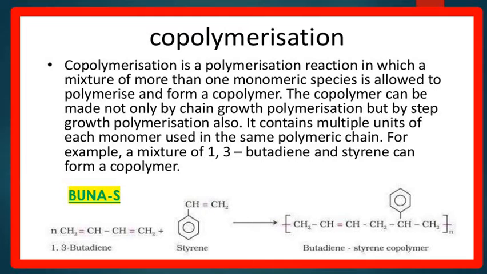Buna-S is an elastomer which is a copolymer of styrene and butadiene, and its trade name is SBR, styrene butadiene rubber. It is usually obtained from 75% butadiene and 25% styrene subjected to addition polymerization by the action of sodium, and then it is vulcanized by sulfur.